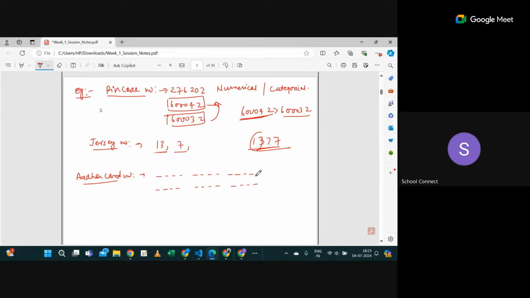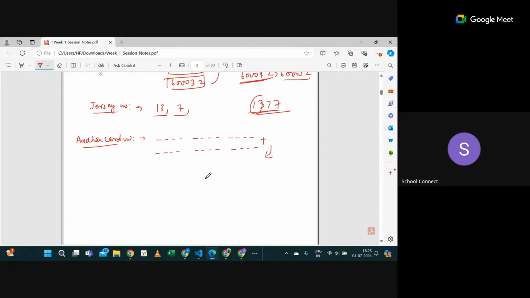No, sir. It would be meaningless. You cannot say the addition of your Aadhaar card number and mine is equal to some other Aadhaar card number. Even so, you cannot say your Aadhaar card number is greater than mine, something like that. Are you getting my idea?